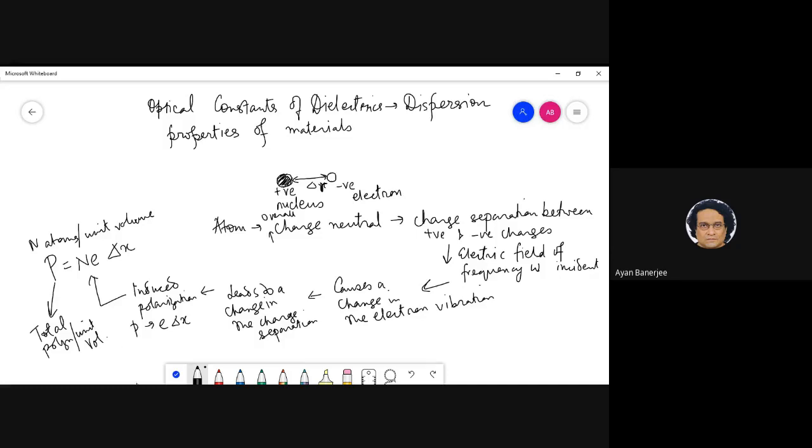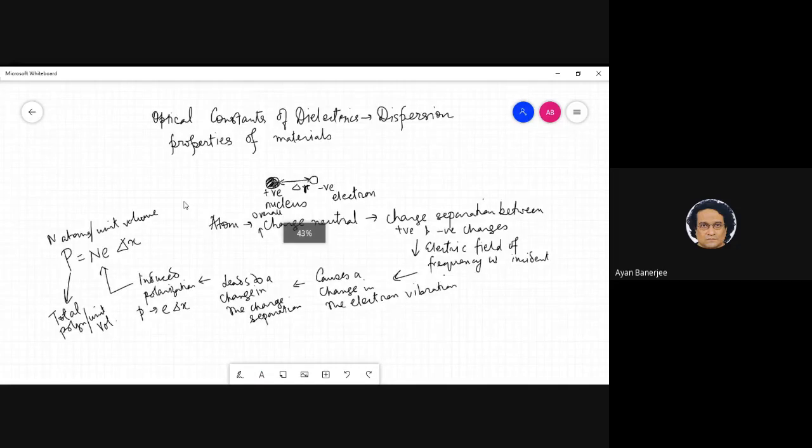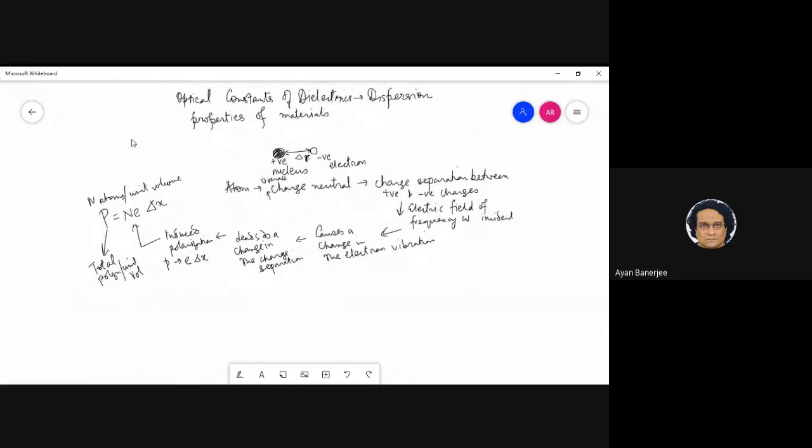Now, if you think of the properties of this, it is quite clear that the polarization that is acquired is obviously in the direction of the electric field, and it has to be proportional to the field, right?